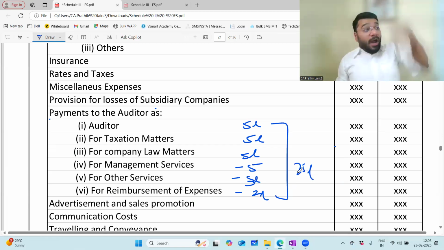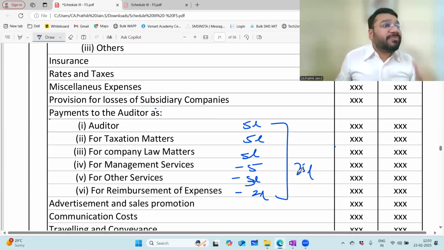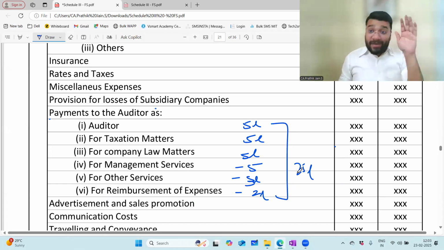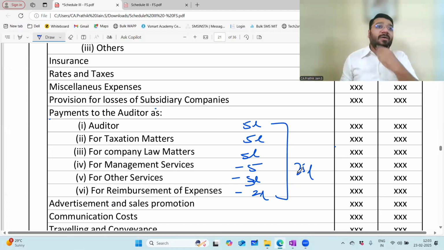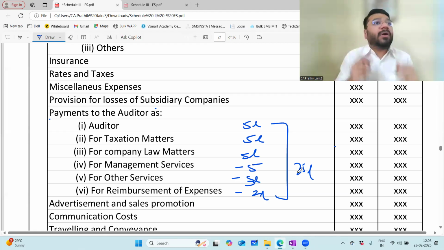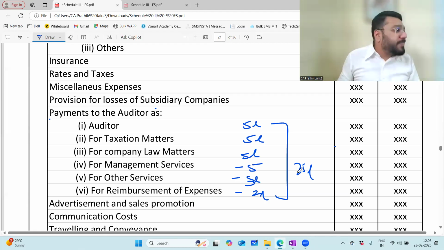So when the breakup is not there, it creates confusion for you. It creates a doubt in your mind. But when the breakup is given, oh, 25 lakh for so many services, you get a better feel. Clear? So that's why this breakup is very essential, so that the character of the auditor can be understood in the true spirit.